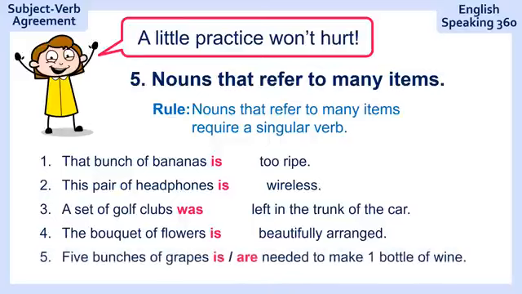Number 5. 5 bunches of grapes, needed to make 1 bottle of wine. Ready? And the answer is 5 bunches of grapes are needed. Watch out here, because here you have 5 bunches. Even though it's a noun that refers to many items, that noun is plural. It's not only 1 bunch of grapes, it's 5 bunches, so are needed to make 1 bottle of wine.